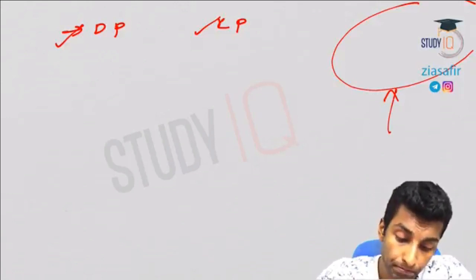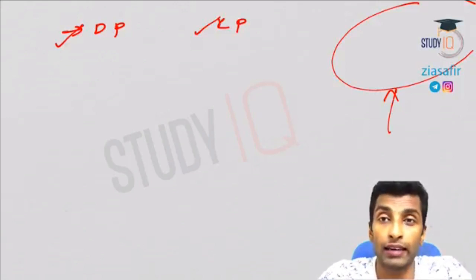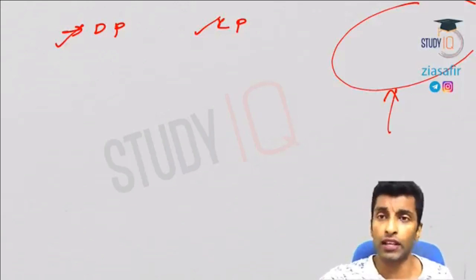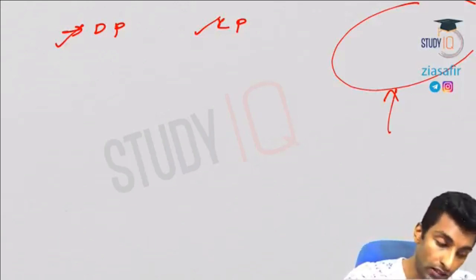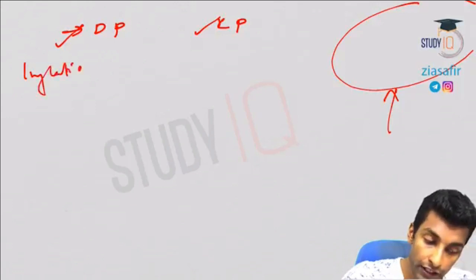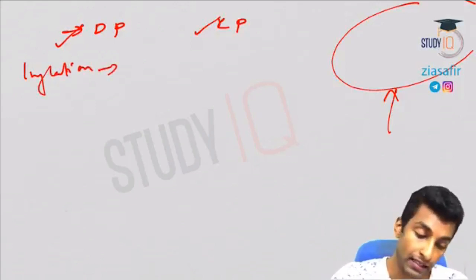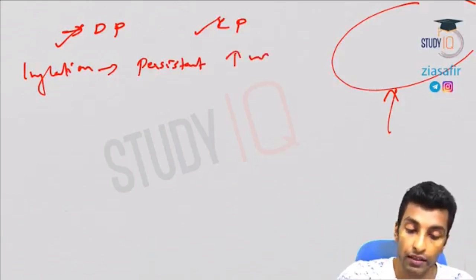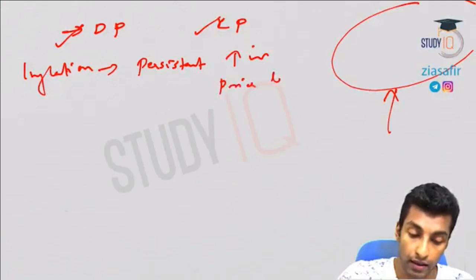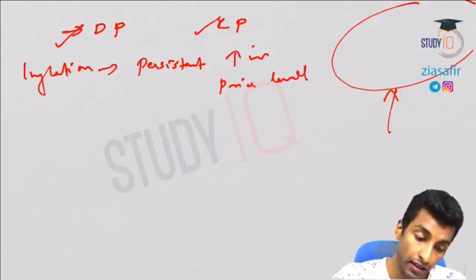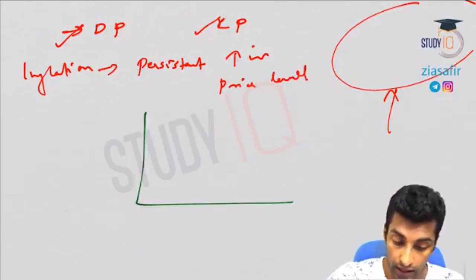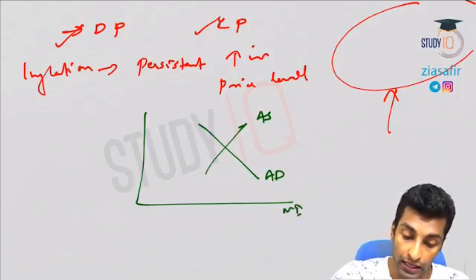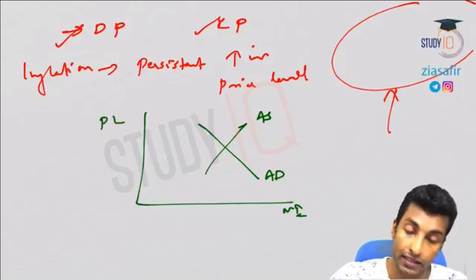So today's session will be talking about the related terms of inflation. So I'll be starting with inflation itself, as we have already started. What is inflation? Inflation is actually the persistent increase in price level. So that is what inflation is. We have already understood this situation. Let's say this is aggregate demand, this is aggregate supply, this is national income, this is price level.